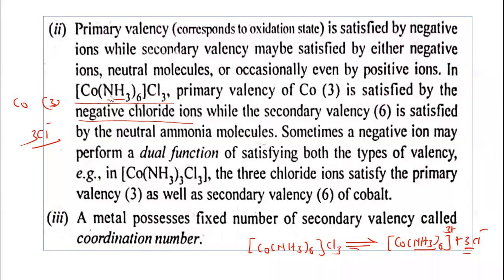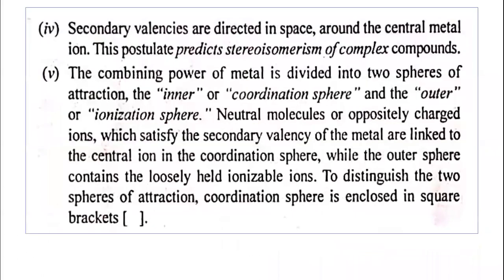Now suppose in this complex ion Co(NH3)6, the number of the secondary valencies is equal to 6. It is also the coordination number of the metal. That number should be fixed. Okay, so that is also the coordination number of the metal.